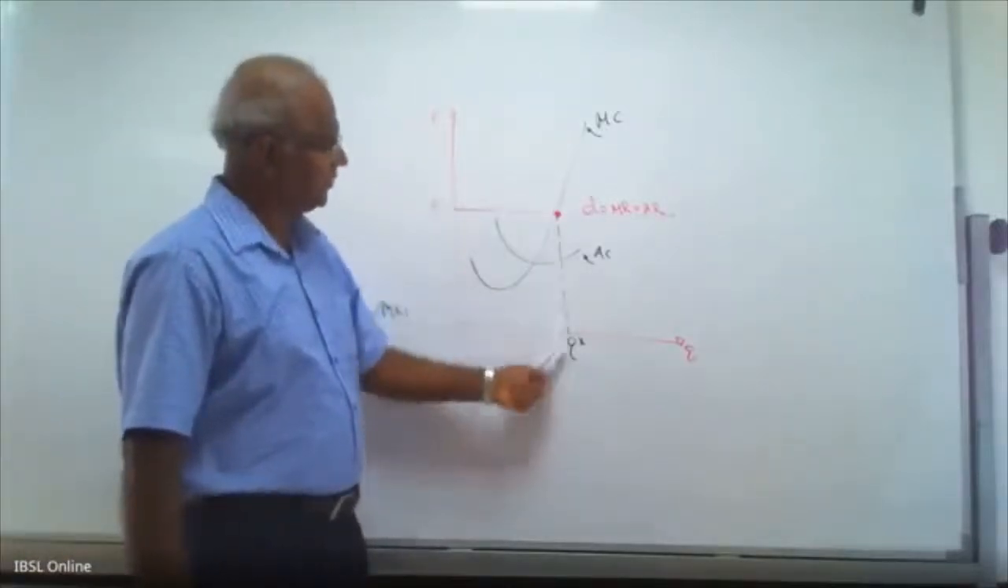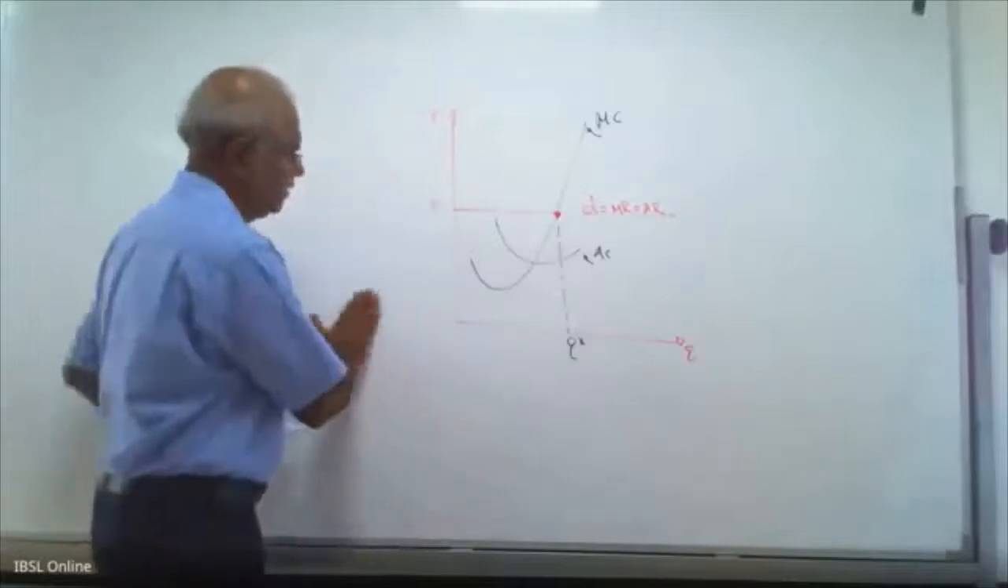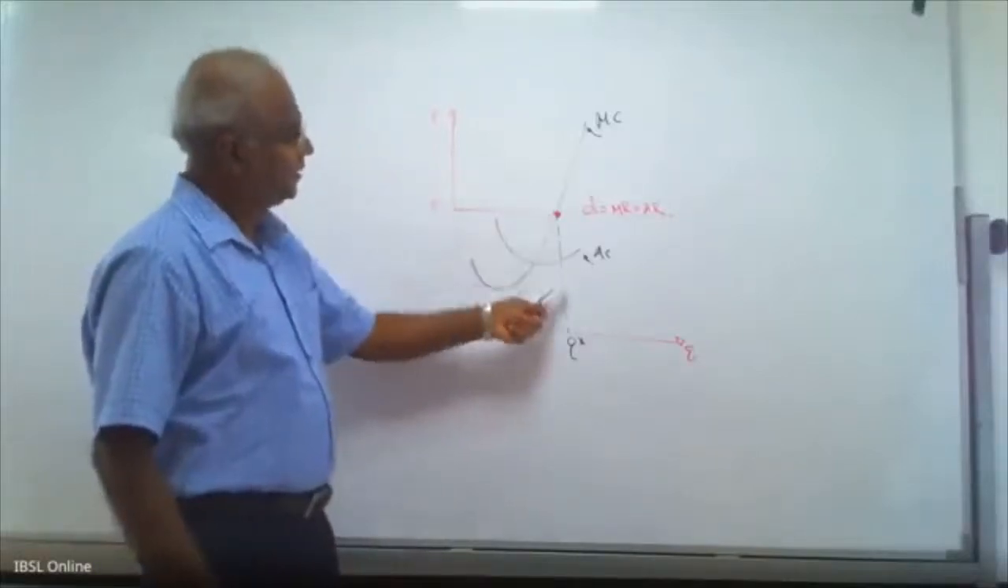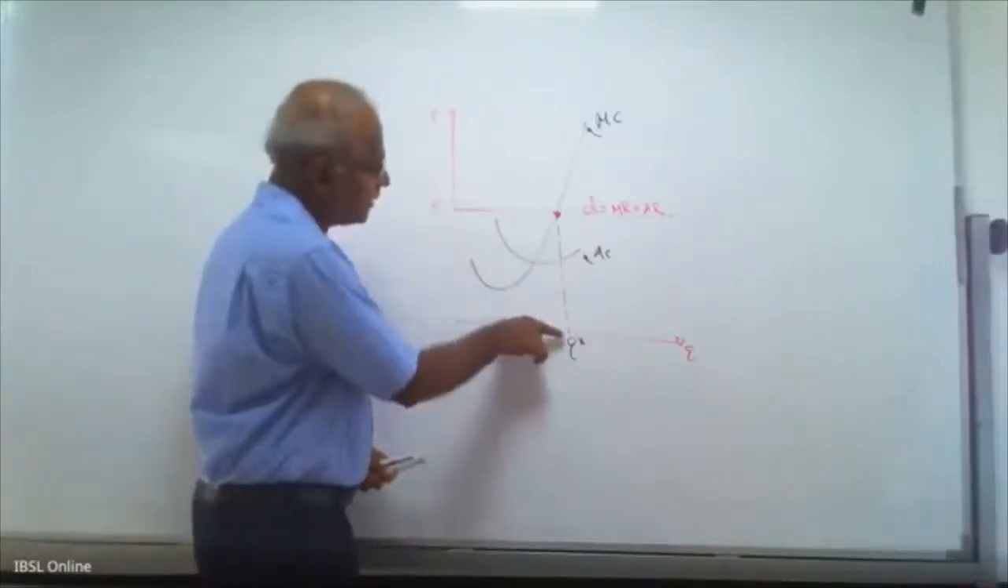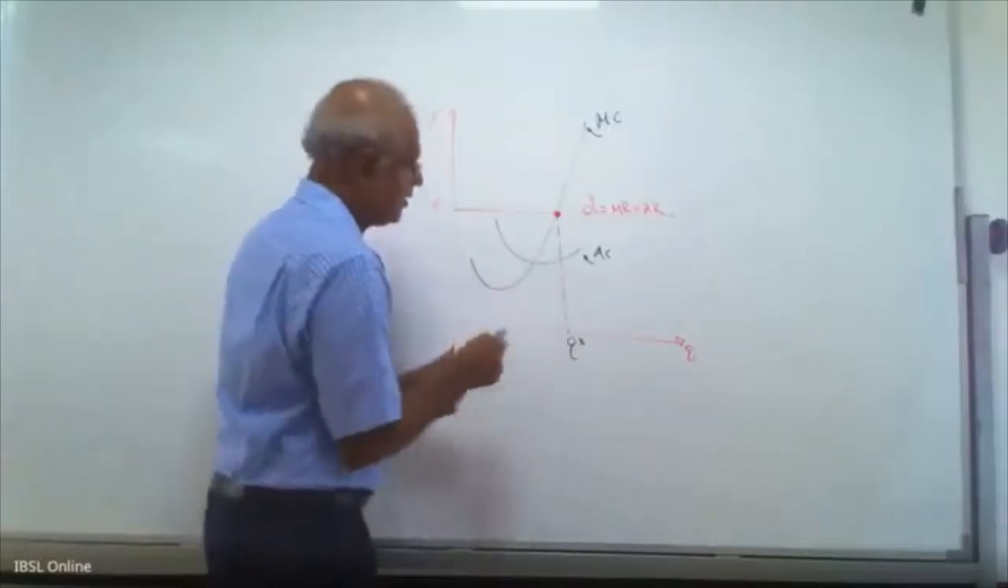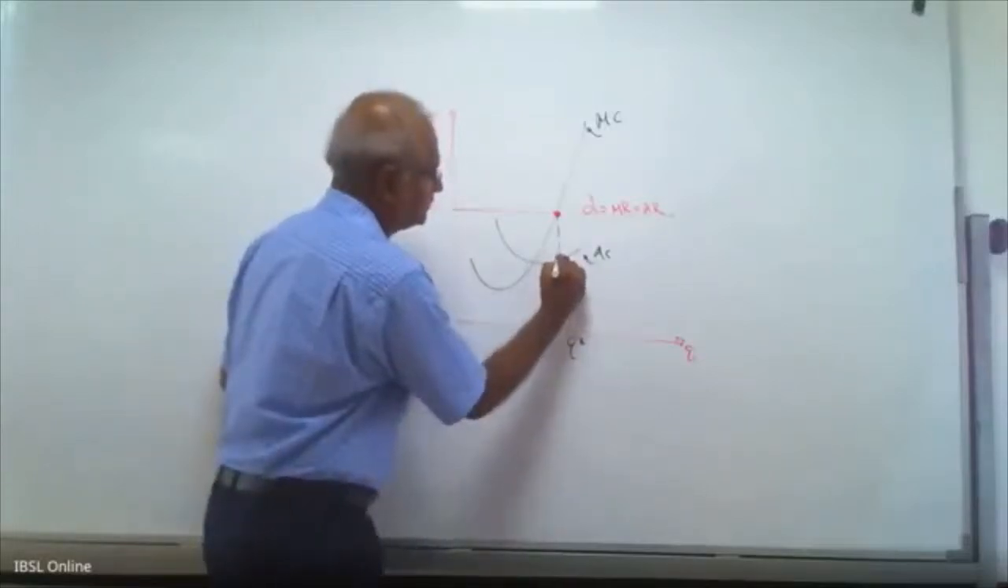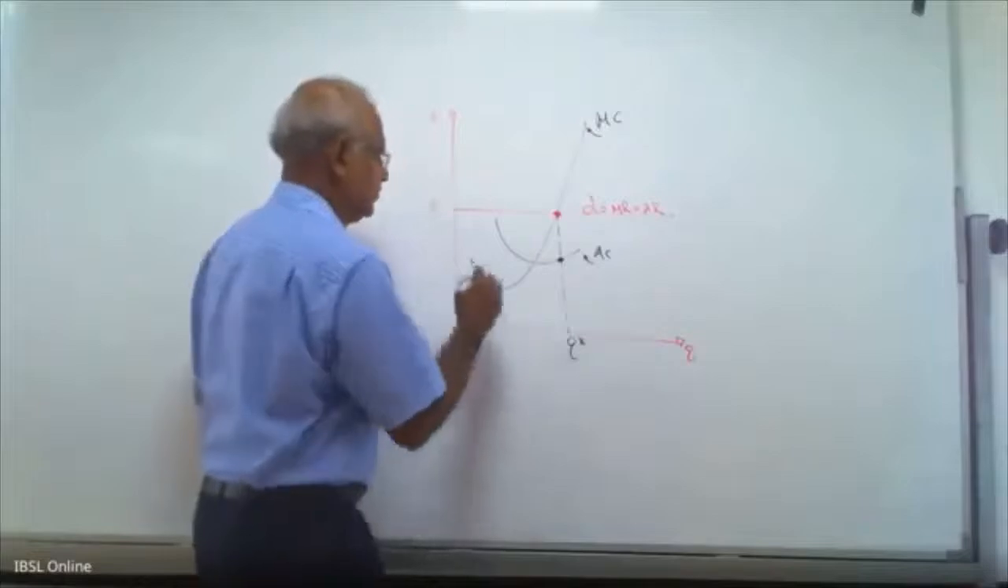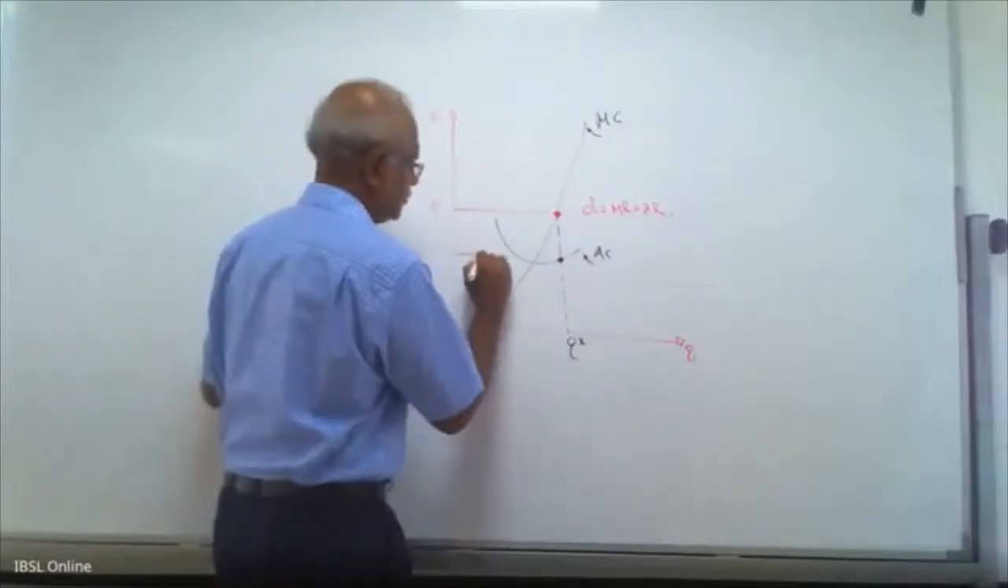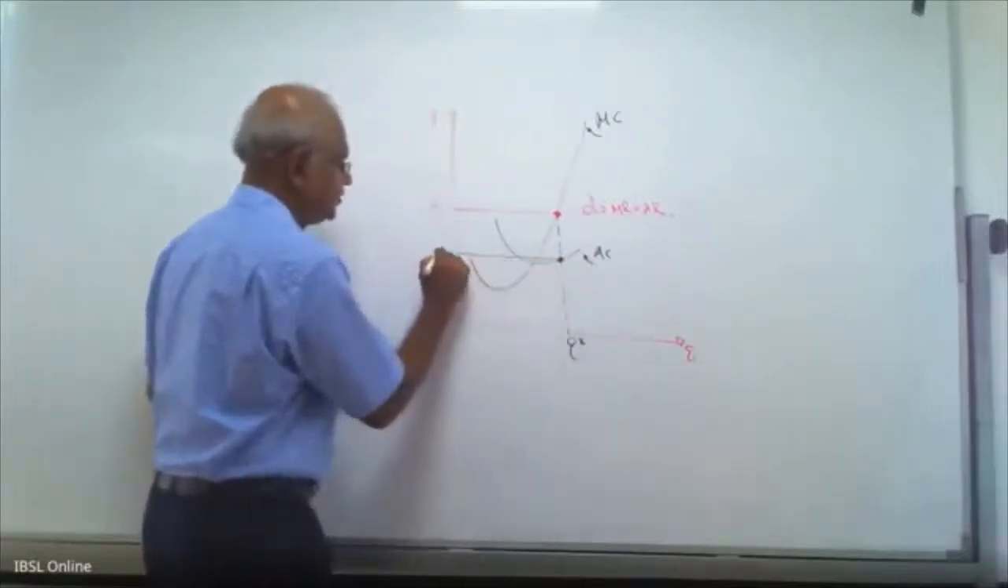Now this diagram indicates the profit maximizing output Q star, and the average cost of this output is here. This is the average cost of this output.